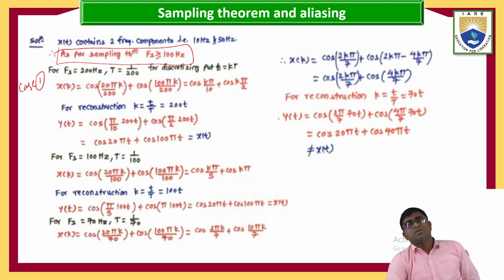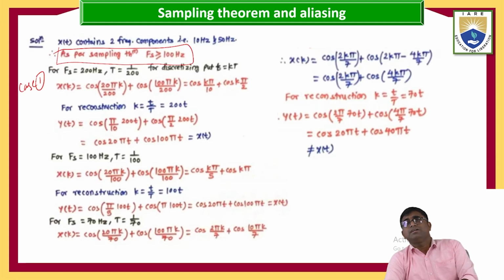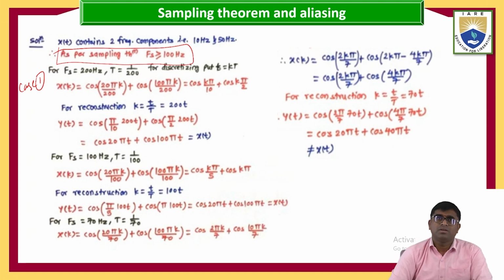Time period equal to 1 by 200. And also the question is to reconstruct the signal. The continuous signal we are going to be reconstructing. For that, I am discretizing, that is put t equal to kt.